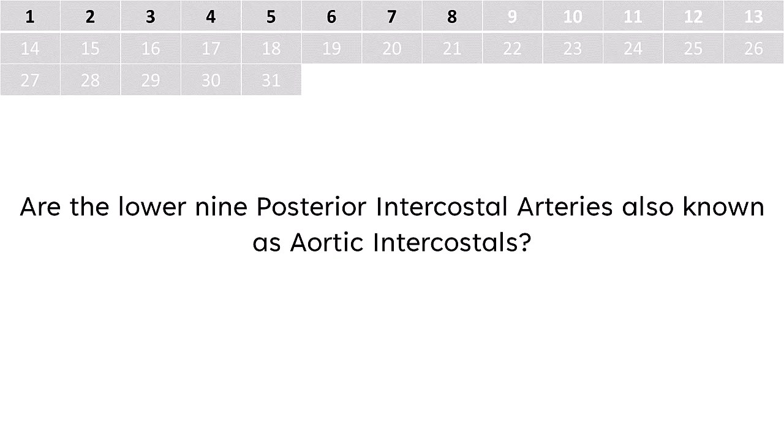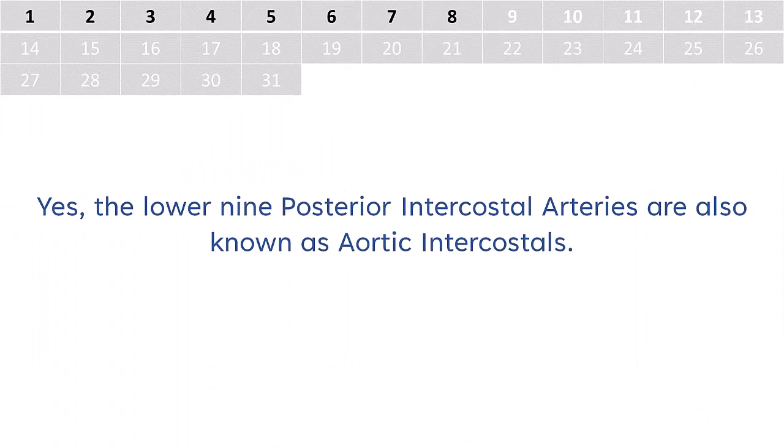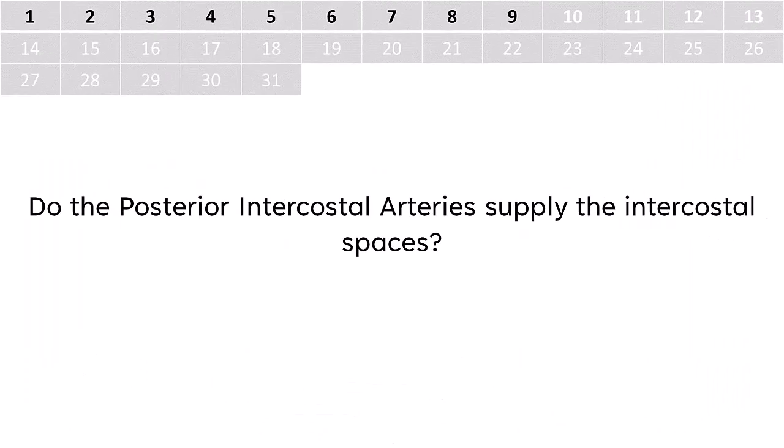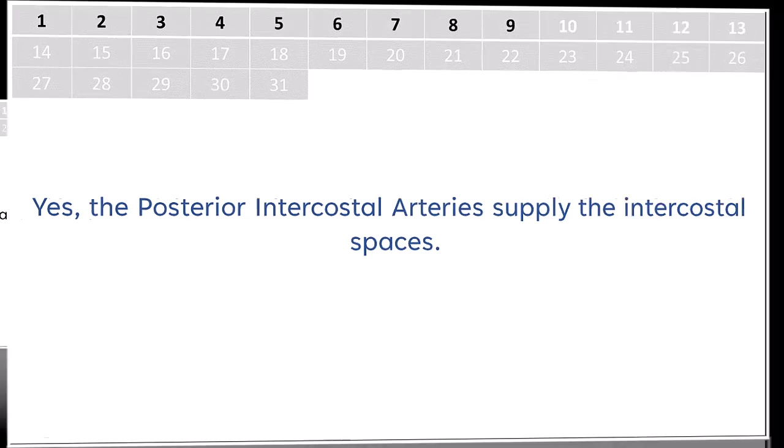Are the lower 9 posterior intercostal arteries also known as aortic intercostals? Yes, they are also known as aortic intercostals. Do the posterior intercostal arteries supply the intercostal spaces? Yes, the posterior intercostal arteries supply the intercostal spaces.